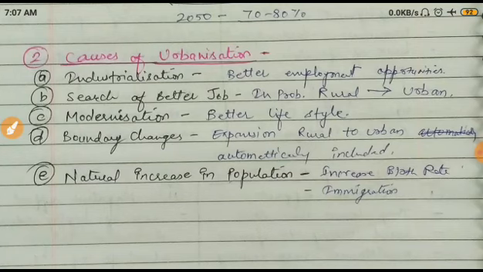Then what are the causes of urbanization? Now we understand what urbanization is and what it offers, and why people are attracted towards it. Even your family may have come from the village, or maybe your ancestors, your forefathers, came from the village, but now you are in cities.